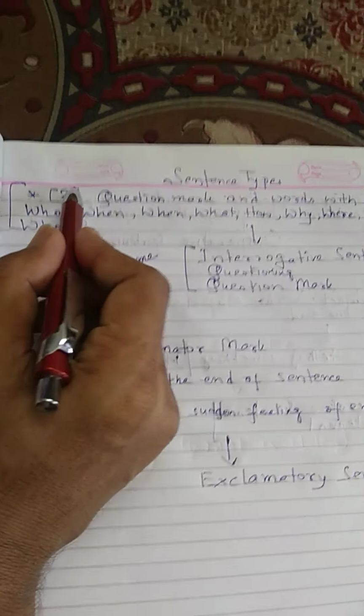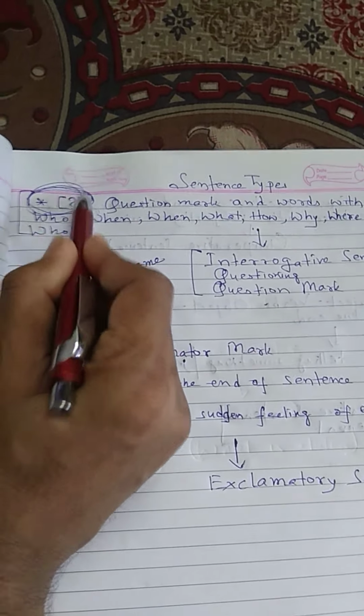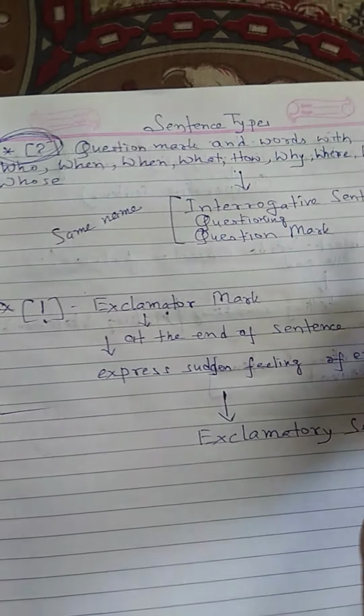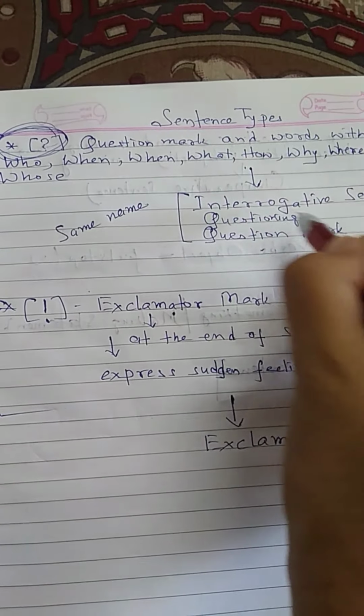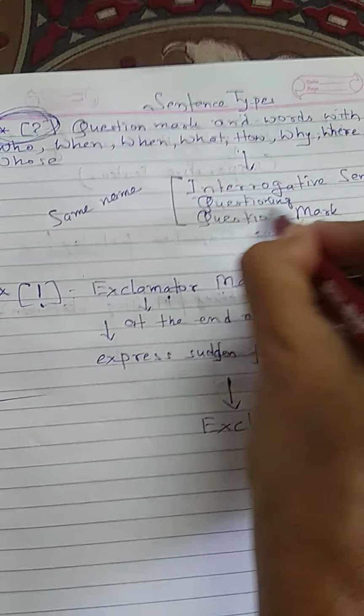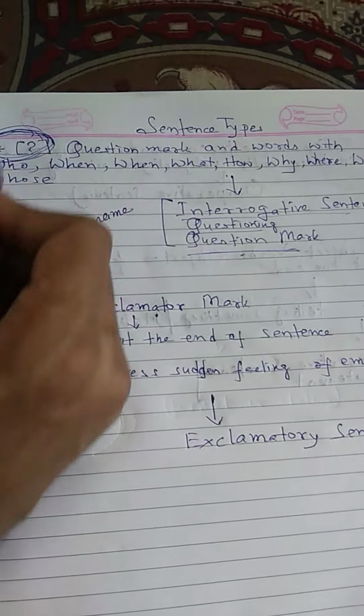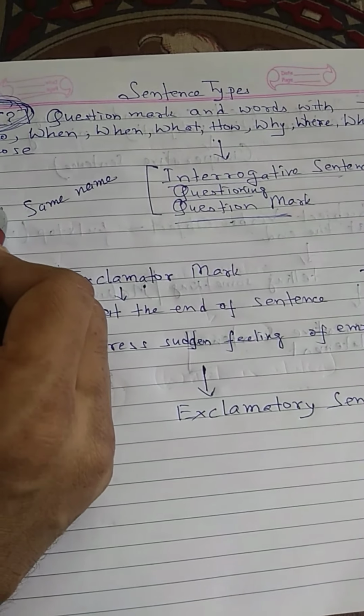First, this is very simple to understand: a question mark at the end of the sentence. This sentence we have called an interrogative sentence, the same thing is called questioning. So a question mark at the end is an interrogative sentence.